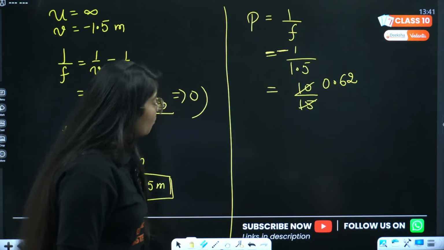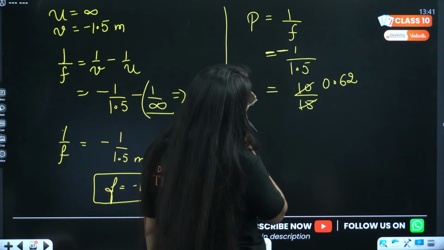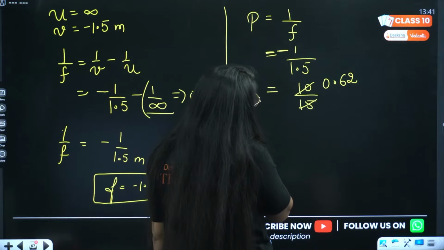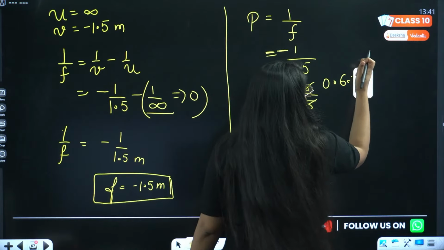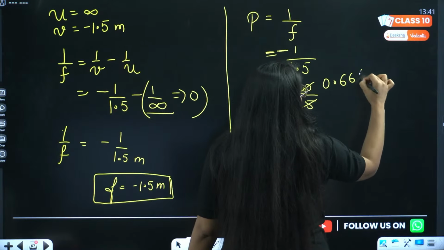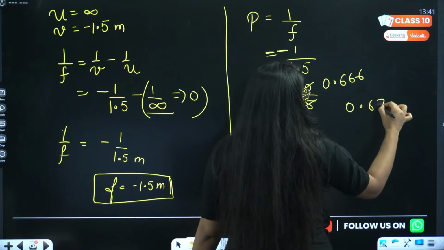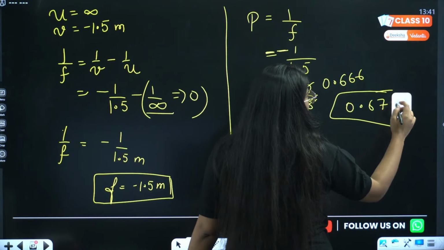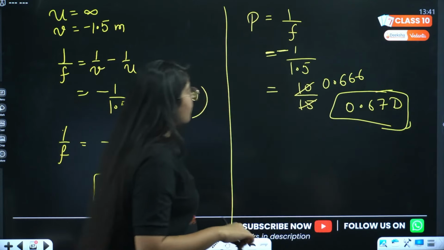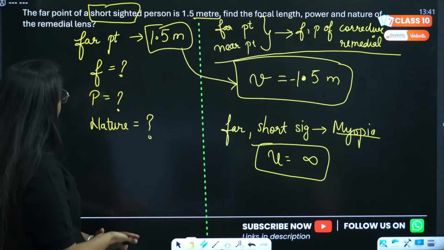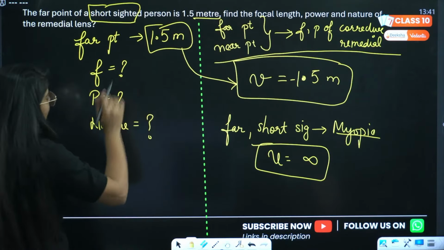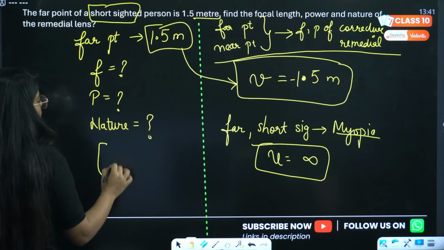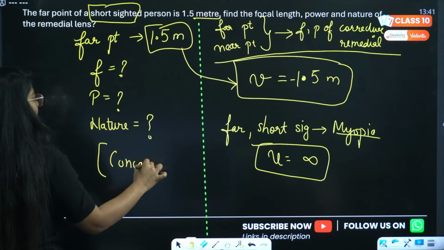Okay. 10 by 15, this will be 0.67. This will be 66 and then 0.67. The unit is not meters, it will be diopters. Done? Right? Then that is it. What is the nature? Since the focal length is negative, so the nature will be concave lens.